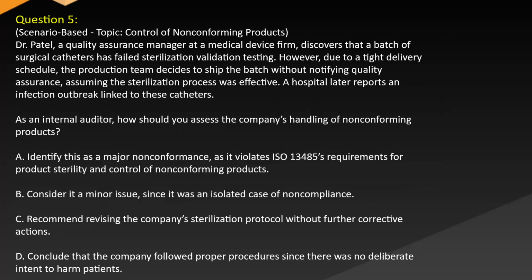Question 5. Scenario-based. Topic: Control of non-conforming products. Dr. Patel, a quality assurance manager at a medical device firm, discovers that a batch of surgical catheters has failed sterilization validation testing. However, due to a tight delivery schedule, the production team decides to ship the batch without notifying quality assurance, assuming the sterilization process was effective. A hospital later reports an outbreak linked to these catheters. As an internal auditor, how should you assess the company's handling of non-conforming products?